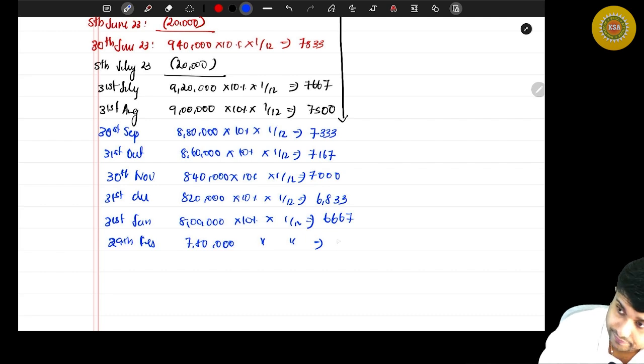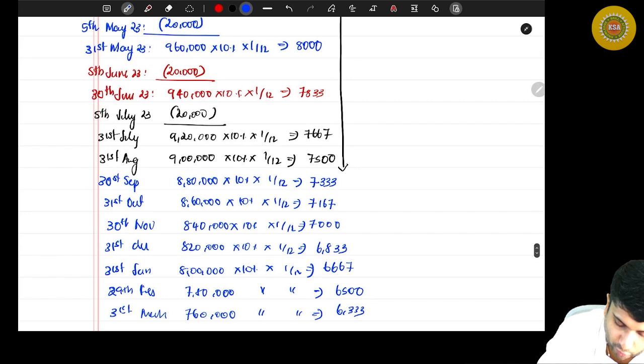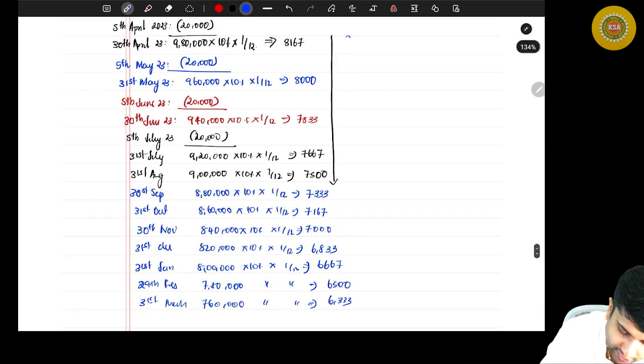6,500. And on 31st March, it will be 7,60,000 into 10% into 1 by 12. It will be 6,333. Now, can you take the total value of all the concessions that you got? You need to take the total value of all the concessions.